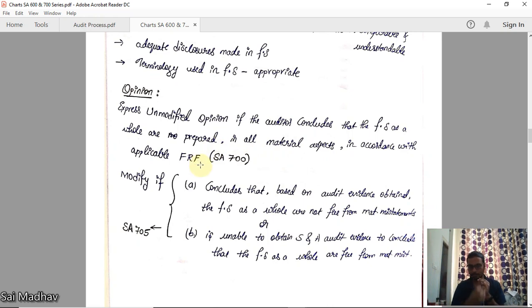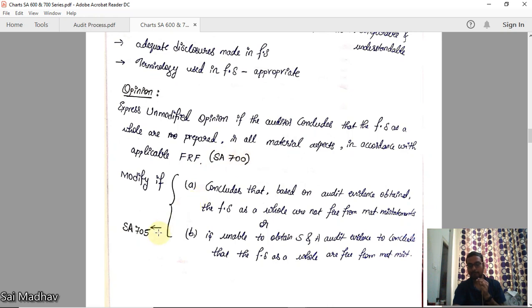See, the company, the management is following some applicable FRF, right? Now, the auditor should check whether the financial statements prepared by management are matching with the applicable FRF. If these two are same, then the auditor's job is over. He would give an unmodified opinion, concludes that the financial statements as a whole are prepared in all material aspects in accordance with applicable FRF. Right? This is a clean opinion, clean report as per SA 700.